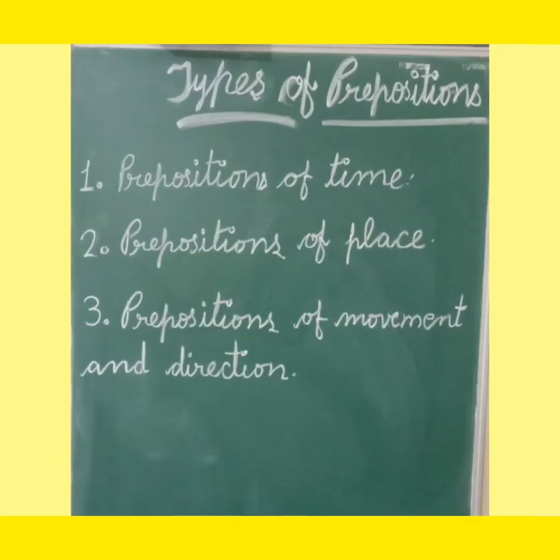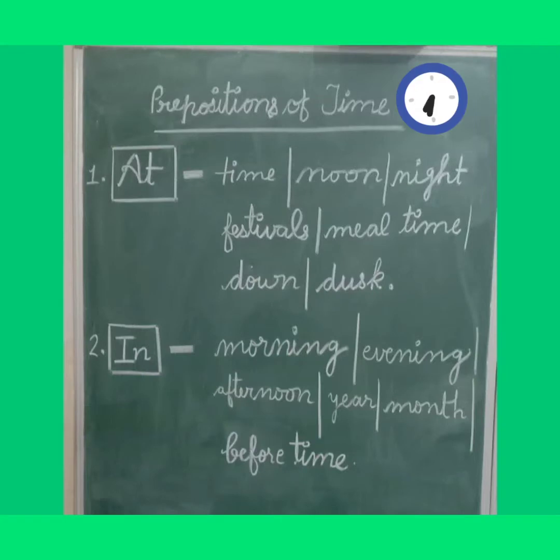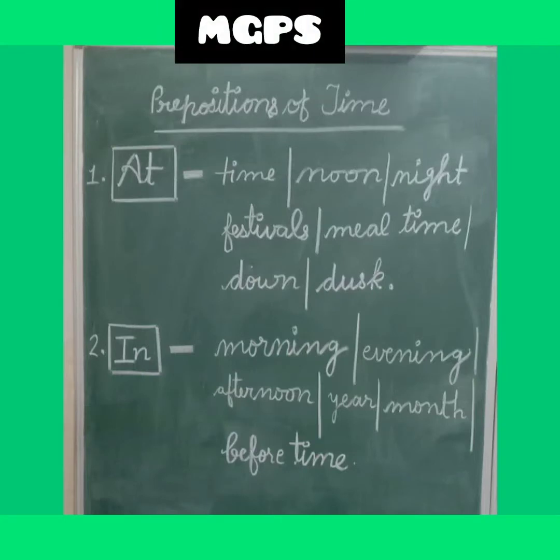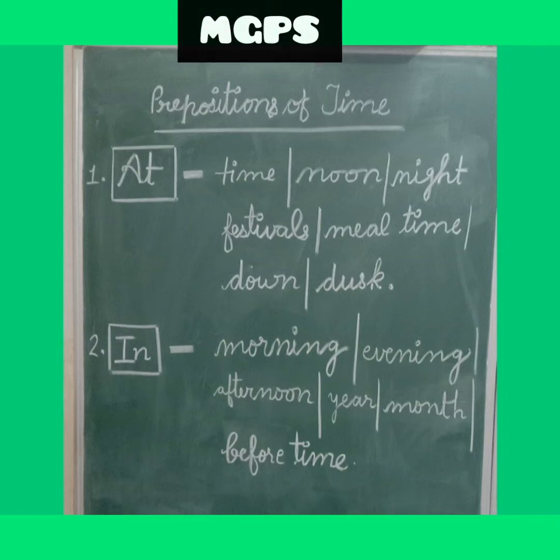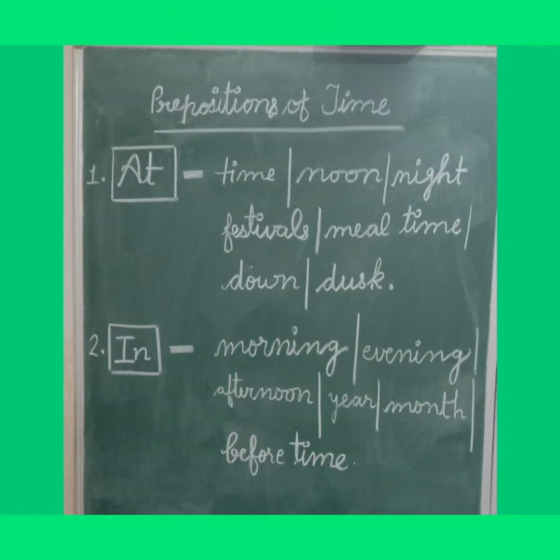Children, prepositions can be classified into three groups. First one is prepositions of time, second one is prepositions of place, and third one is prepositions of movement and direction. Let's know about the prepositions of time. It describes when something happened or will happen. Let's have a look.